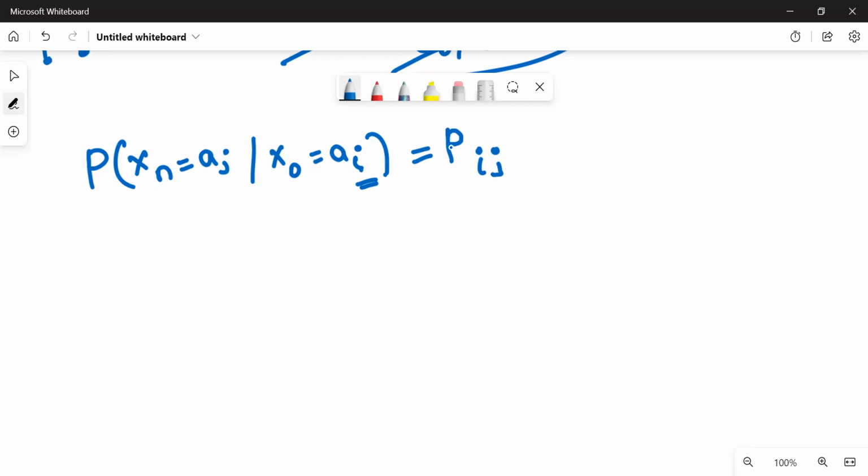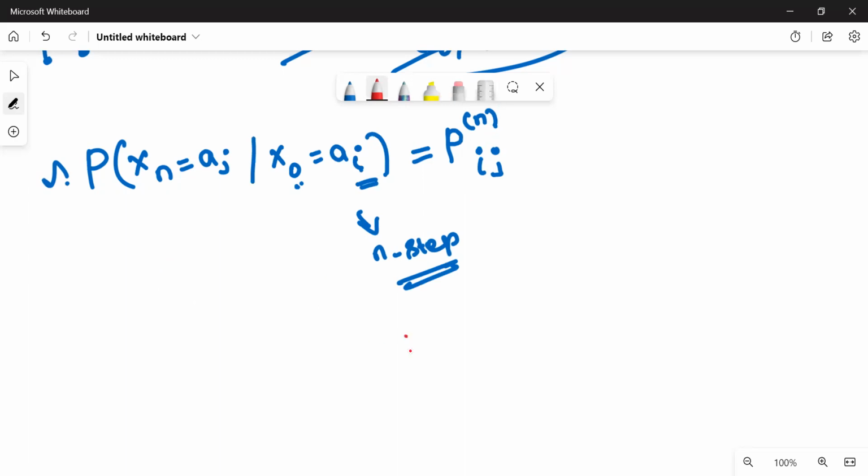So we denote it as Pij. In how many steps? This denotes the steps, from 0 to n. So the number of steps taken is n, so we call it n-step transition probability. From this, we can define what is one-step transition probability, two-step transition probability, and so on.